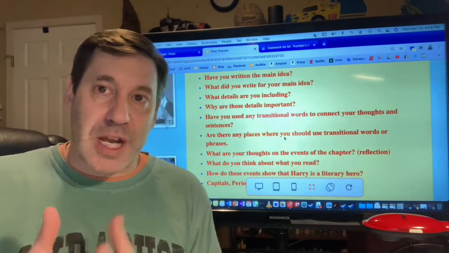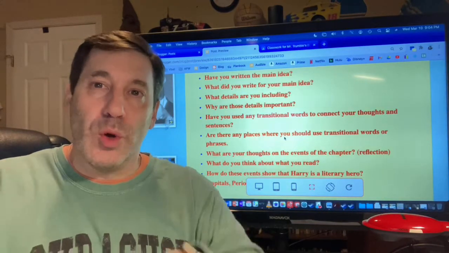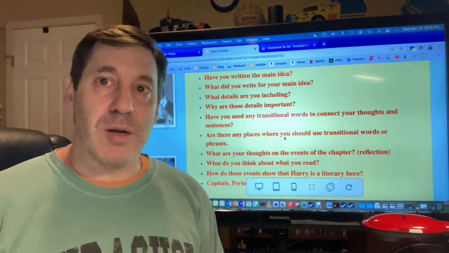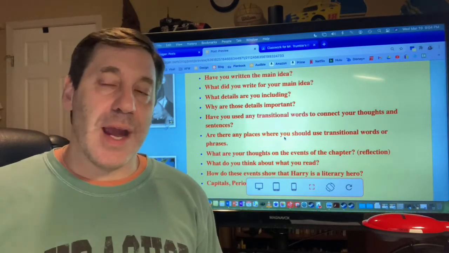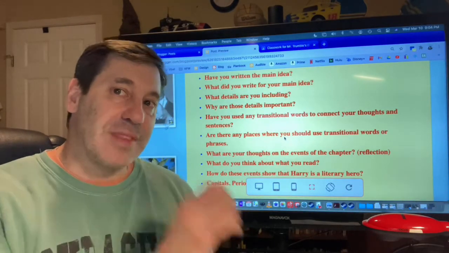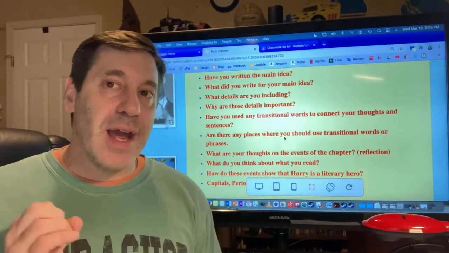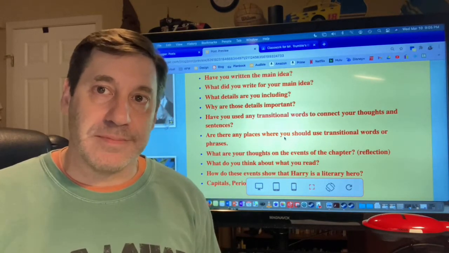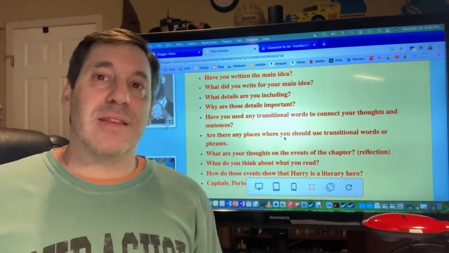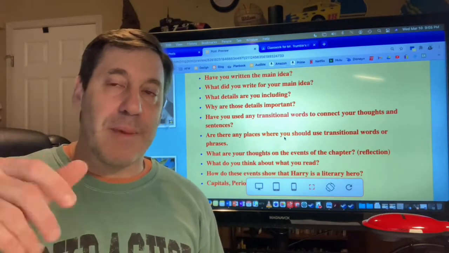And if you think about this chapter, chapter 5, what's happening from the beginning to the end of the chapter? What's the big idea? Well, simply, Harry and Ron travel to Hogwarts. This entire chapter is about Harry and Ron going to Hogwarts. Harry and Ron going to school. Okay, so that's the kind of thing that I would put in my main idea. In chapter 5, Harry and Ron fly the car to school. Fly the car to Hogwarts. All right, I'm not going to get into the details, but that's the kind of thing that you would put in your main idea. And then I would include the details about that journey.